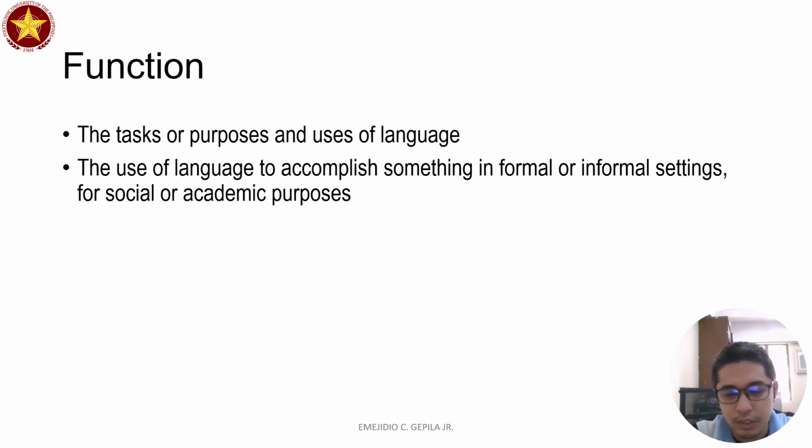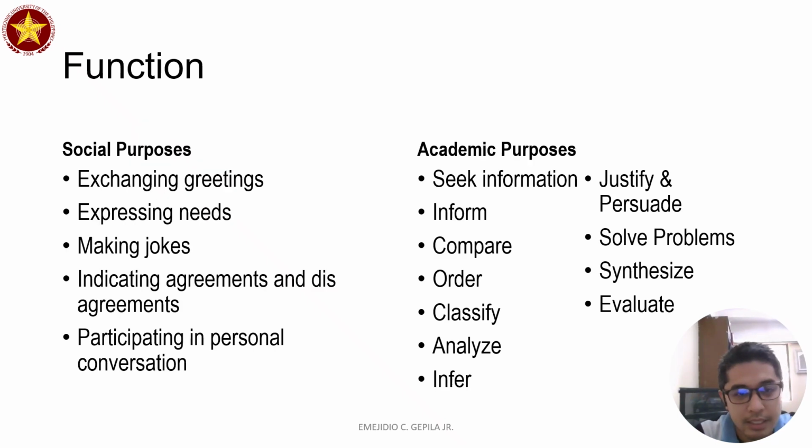When we refer to function, we refer to how language is used in different tasks or purposes. We understand that the use of language to accomplish something in formal and informal settings, or social or academic purposes. Now, here are the examples of functions that we have.